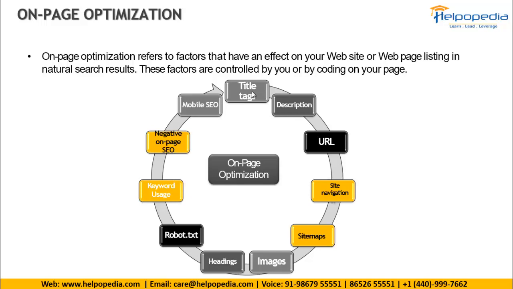So if you want to maintain your position, you need to keep on doing research. I don't say that you do it every day. No, every day is not suggested. You need to do it at least once a week. Once a week, you need to do the research and check whether everything is good. Then your website will always stay in Google with the keywords that people are searching. So that is on-page optimization. This is all the process that we need to follow when we are doing search engine optimization.